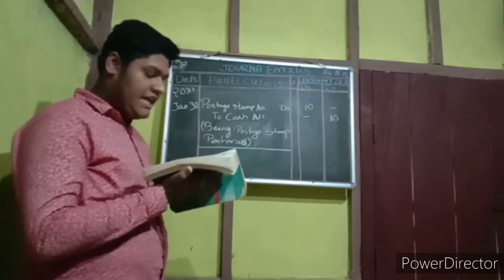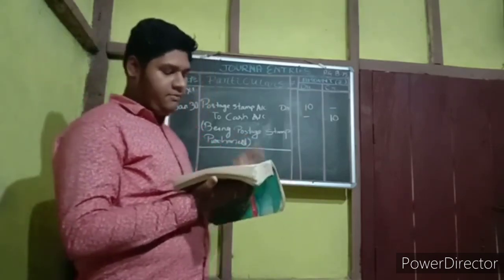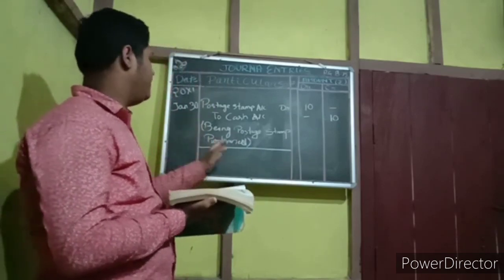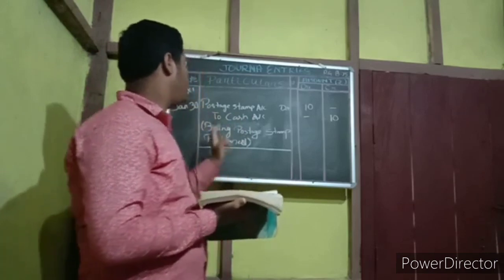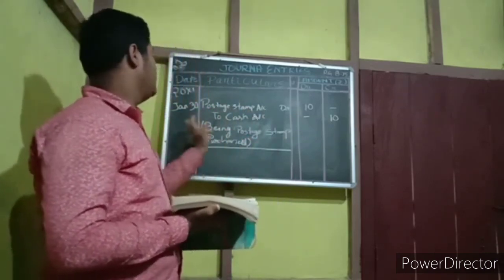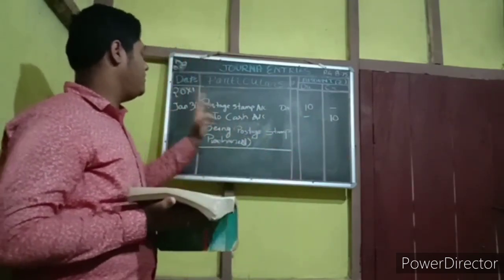But now they directly mention that we have purchased postage stamp. Here bought means purchase, and they didn't mention any name. That means it is an entry for cash. So postage stamp account debit to cash account. The amount is 10, and the narration is being postage stamp purchased.